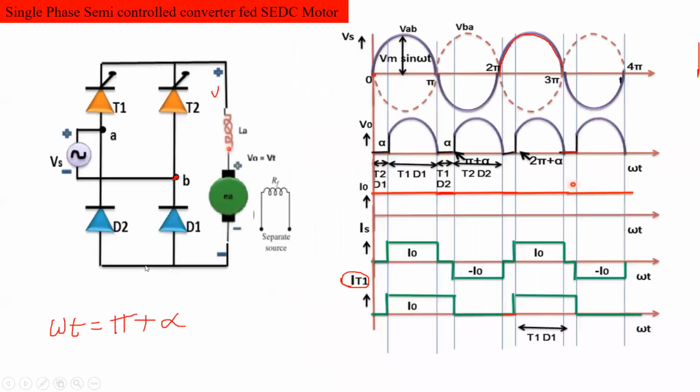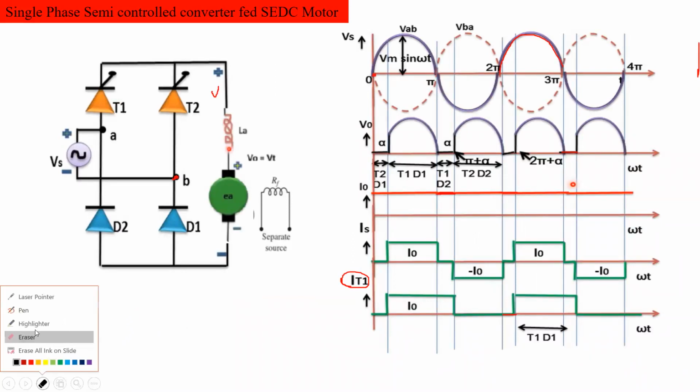Now let's see some analysis of this circuit. How many pulses are present in one full cycle of the supply voltage? Can anyone tell please?